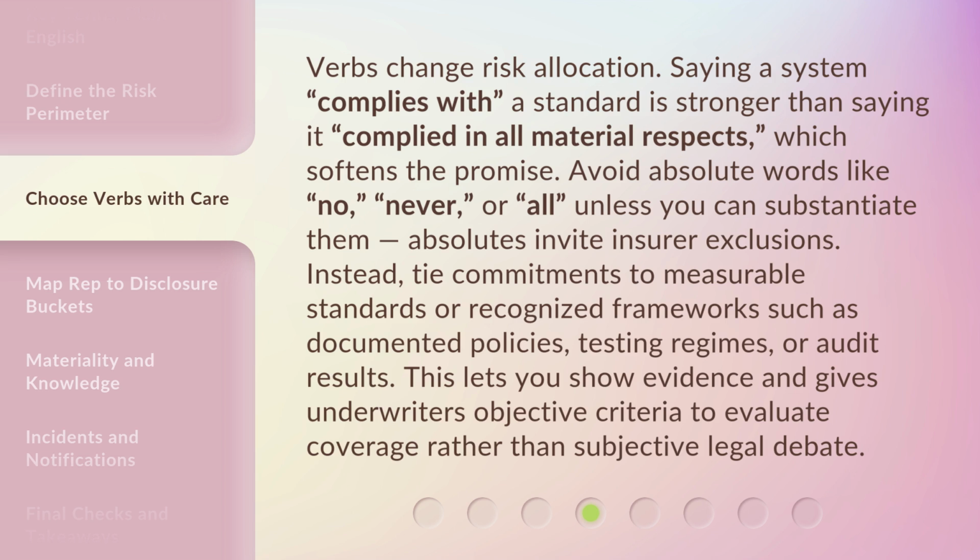Verbs change risk allocation. Saying a system complies with a standard is stronger than saying it complied in all material respects, which softens the promise. Avoid absolute words like no, never, or all, unless you can substantiate them. Absolutes invite insurer exclusions. Instead, tie commitments to measurable standards or recognized frameworks, such as documented policies, testing regimes, or audit results. This lets you show evidence and gives underwriters objective criteria to evaluate coverage rather than subjective legal debate.